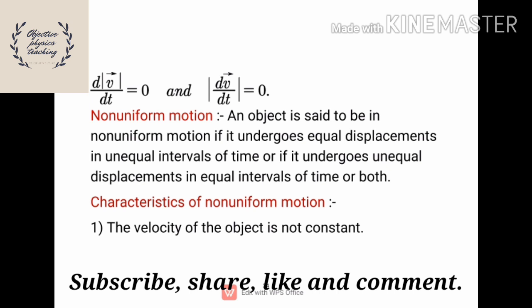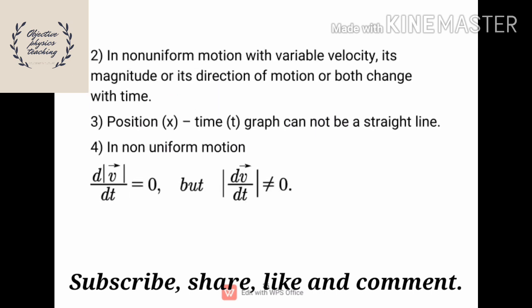First one, the velocity of the object is not constant. And next one, in non-uniform motion with variable velocity, its magnitude or its direction of motion, or both, change with time. Once again, the definition is repeated.